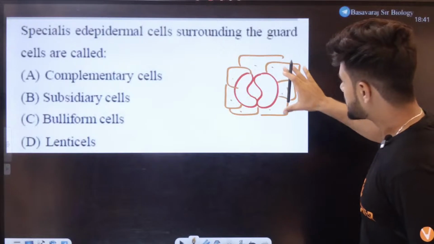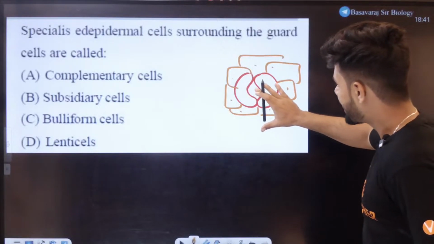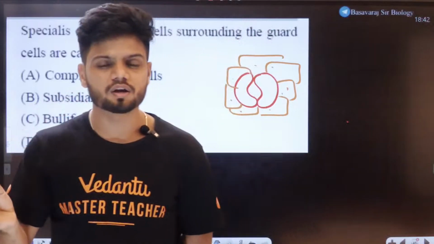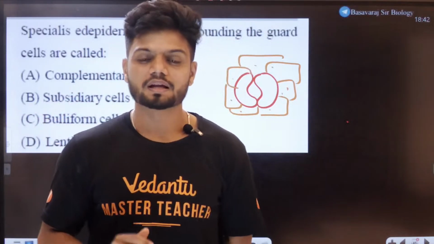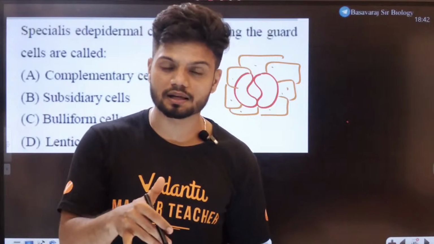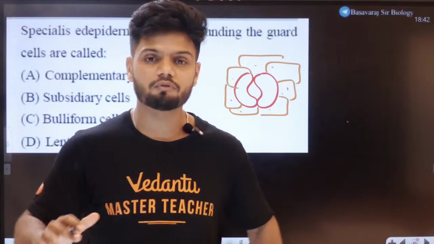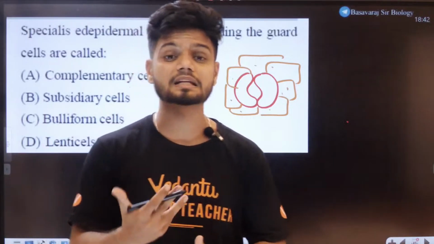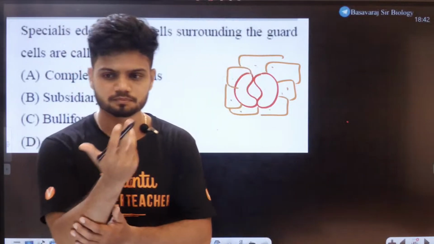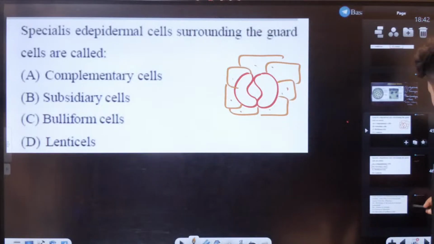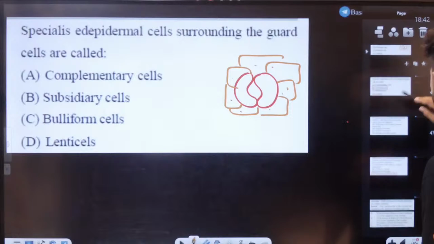When we take subsidiary cells, guard cells and stomatal pore, all three structures together, what is the name called? Subsidiary cell plus guard cell plus the stomatal pore. What is the collective name for all of these three structures? The collective name. Anyone? For plus 22 marks.